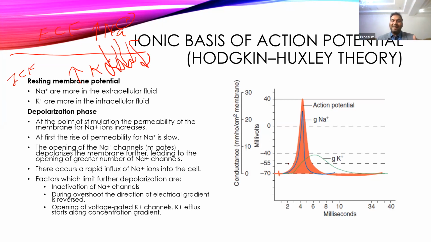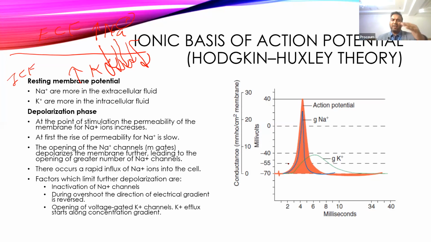Now there is a limit why it goes up to only plus 30 or plus 40, and that is called the limit for the depolarization. That limit occurs because sodium channels will remain active for only a fraction of a second, and once they become active, they automatically, on their own, become inactivated. They don't require any change in the membrane potential. Once you stimulate them, after a fraction of a second they will become inactive.